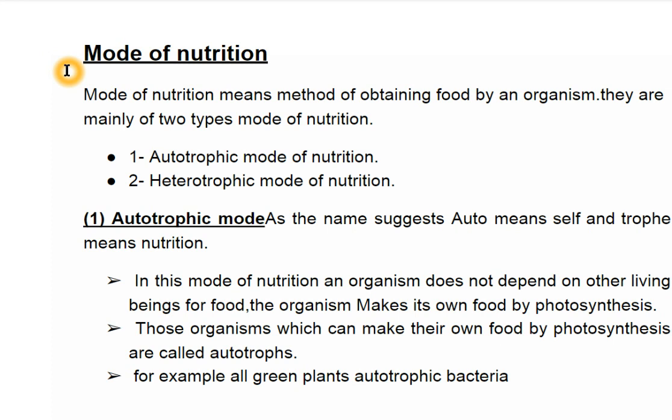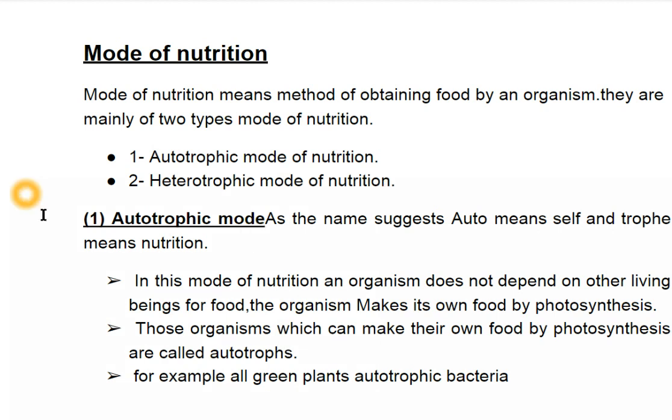So, mode of nutrition. The next heading is mode of nutrition. Mode of nutrition means the method of obtaining food by an organism. There are mainly two types of mode of nutrition. The first one is autotrophic mode of nutrition and the second is heterotrophic mode of nutrition.